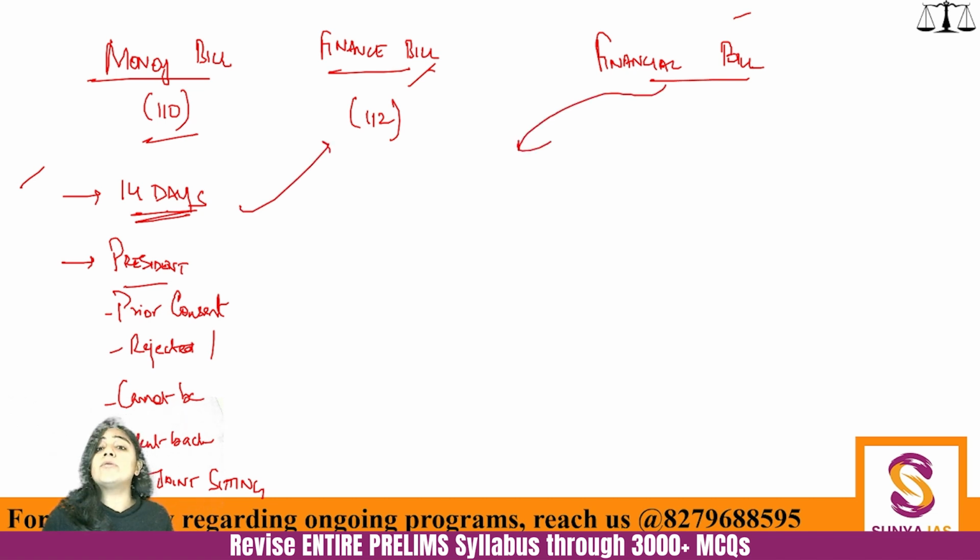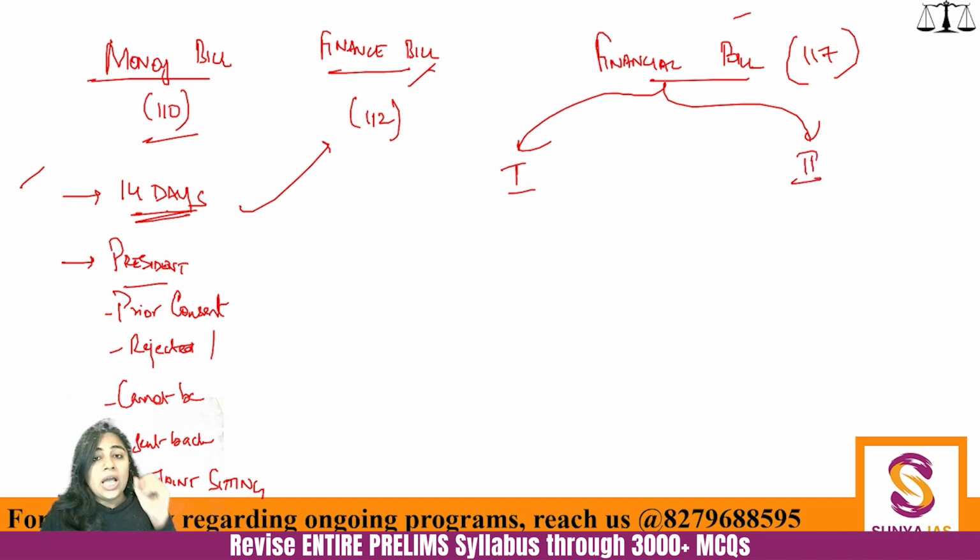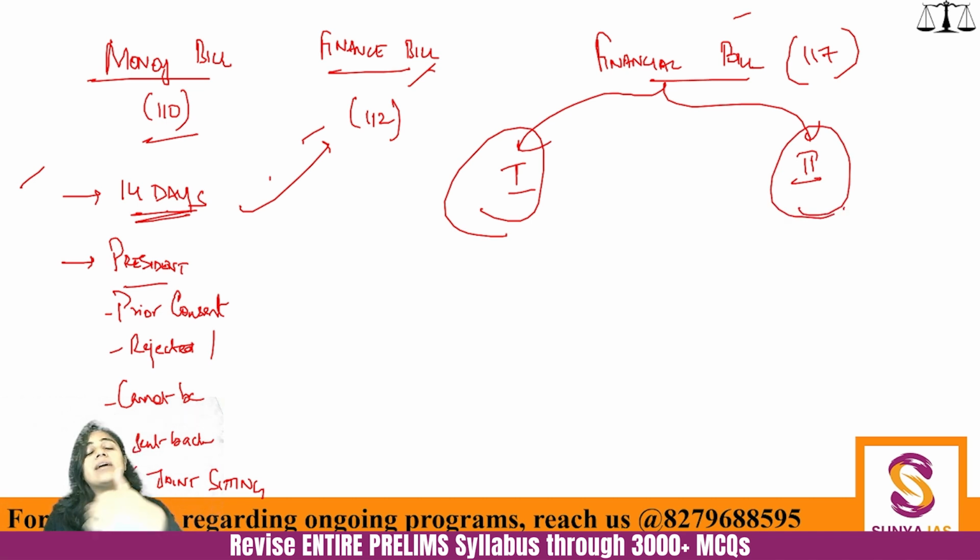But if you talk about the financial bill under Article 117, there are two kinds of financial bill: financial bill 1 and financial bill 2. There are very slight differences between them. Please remember, financial bill 1 is nearer to being a money bill, and financial bill 2 is farther away from being a money bill. It is more of an ordinary legislation.